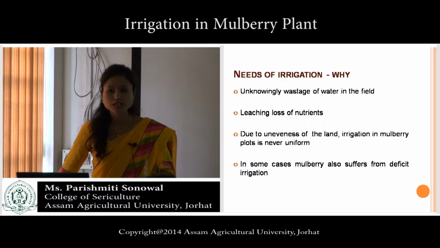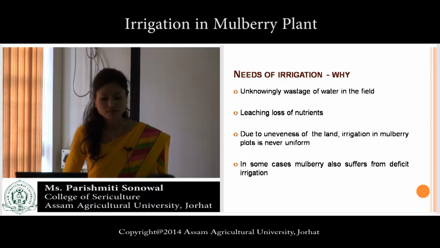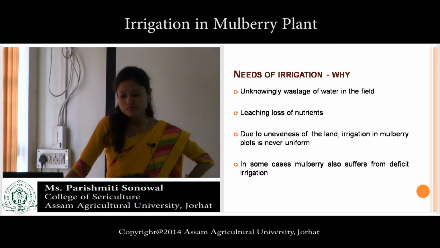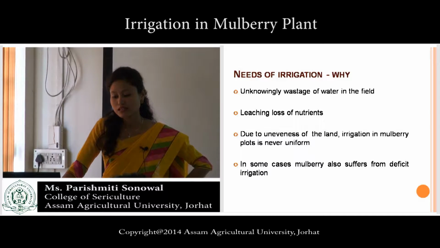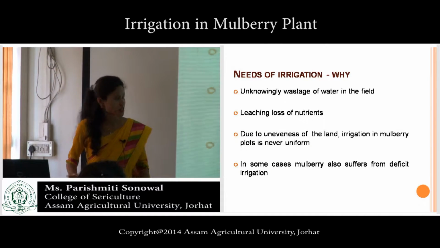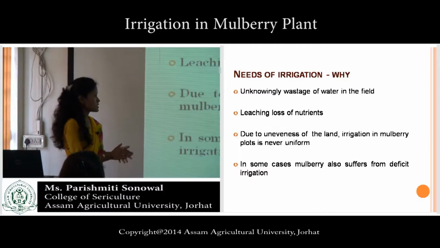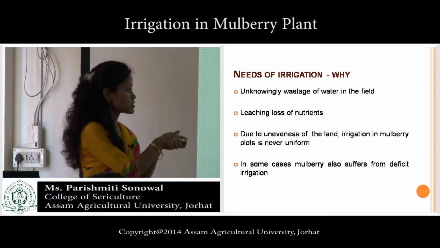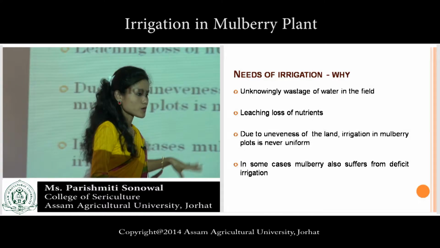Now needs of irrigation. Why do we need irrigation? First point, unknowingly wastage of water in the field, leaching, loss of nutrient. Due to unevenness of the land, irrigation in mulberry plots is never uniform. In some cases, mulberry also suffers from deficient irrigation. So all these four points.